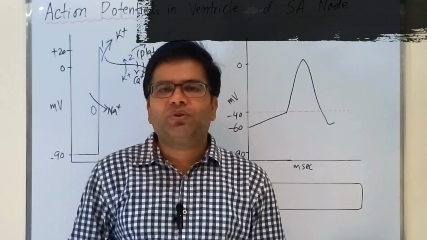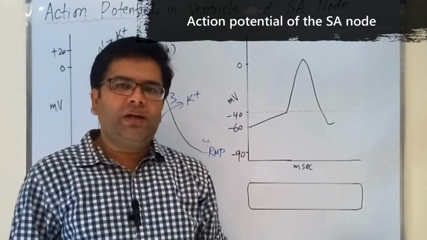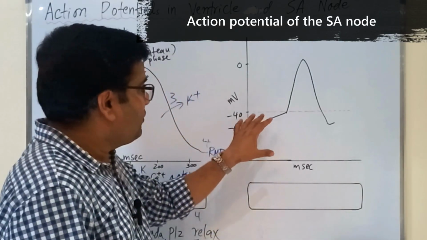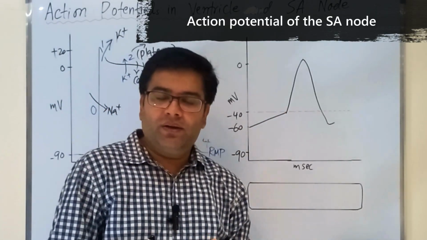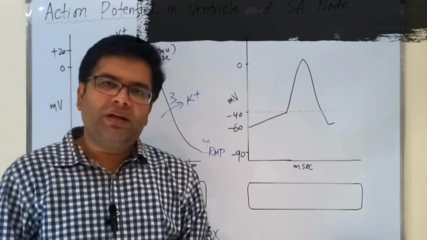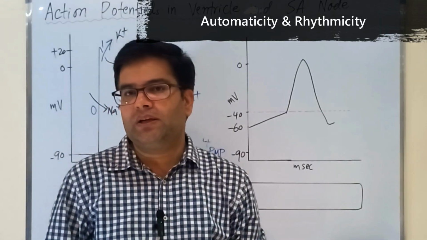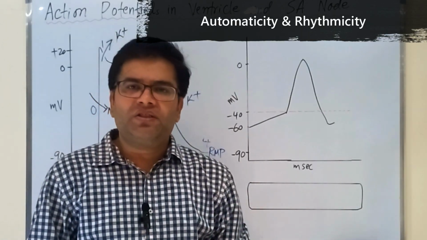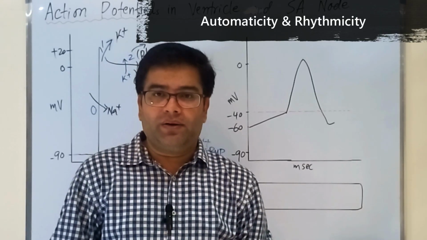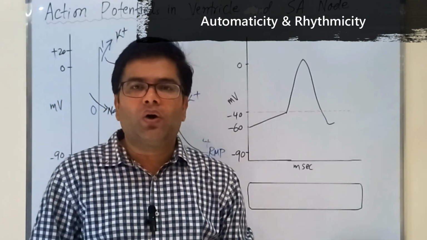Now let's talk about the action potential of the SA nodal fiber. This is the action potential of the SA nodal fiber. The SA node is a modified cardiac tissue in the right atrium of the heart. The SA node is the pacemaker of the heart, and this is responsible for automaticity and rhythmicity in the heart. Automaticity means the cardiac muscle is able to produce its action potential spontaneously without any external stimulation. And rhythmicity means the action potentials which are produced in the SA node of the heart are regular and with equal interval in between. So these two properties collectively are called autorhythmicity.